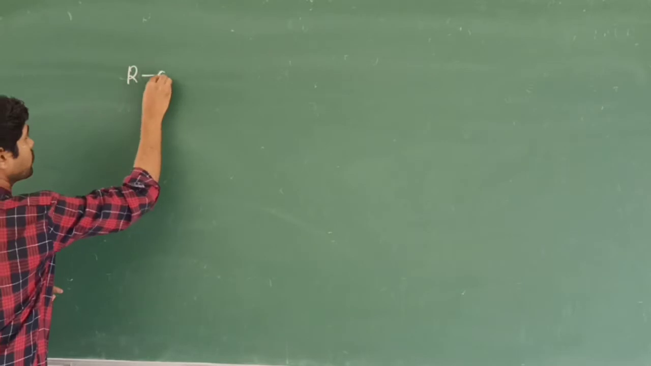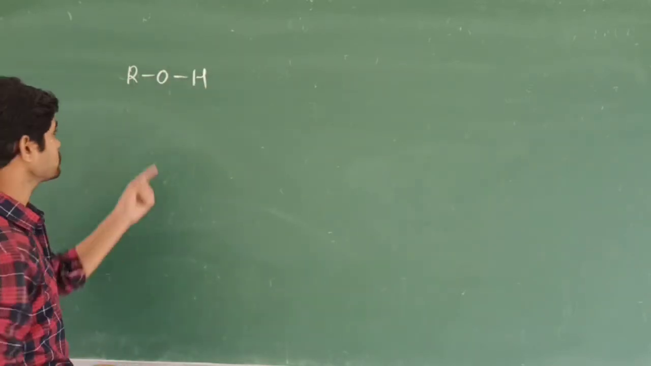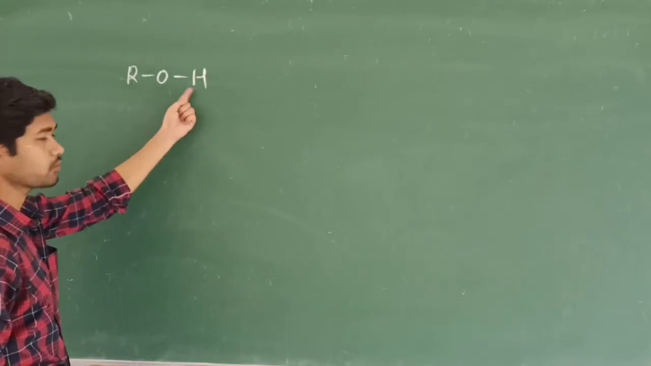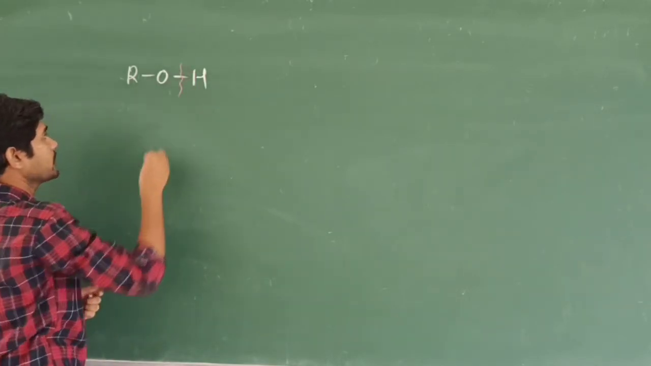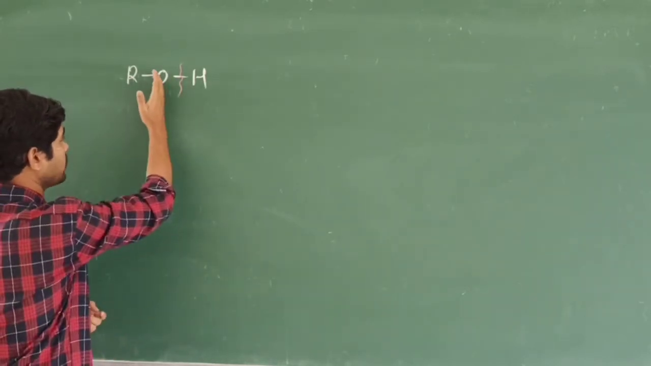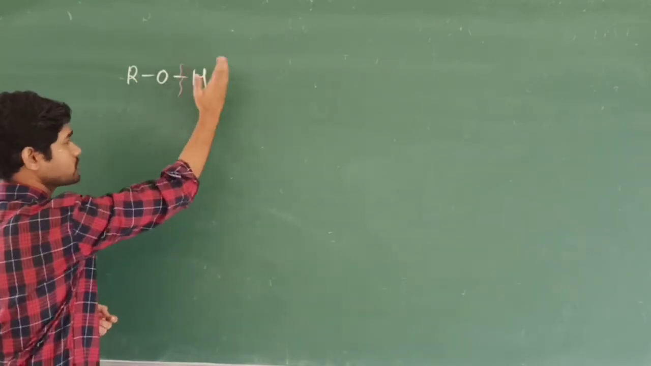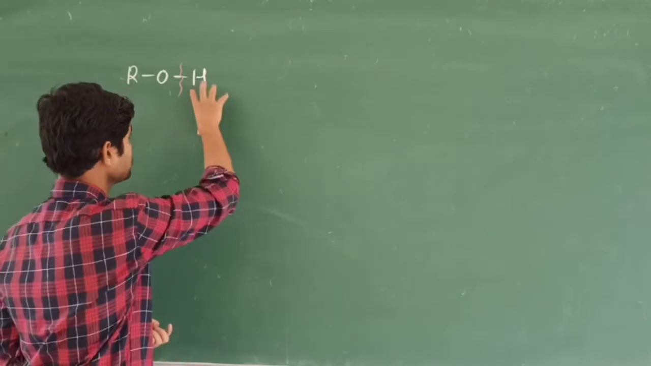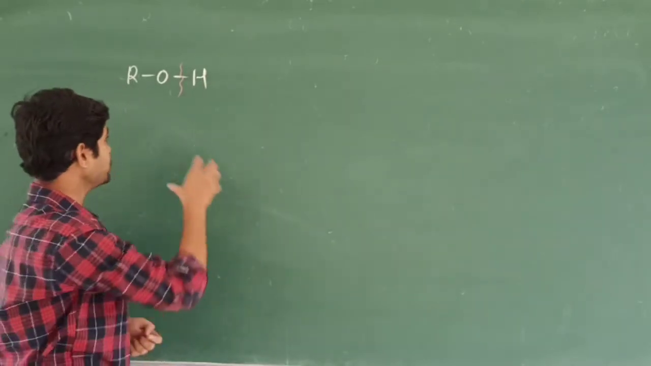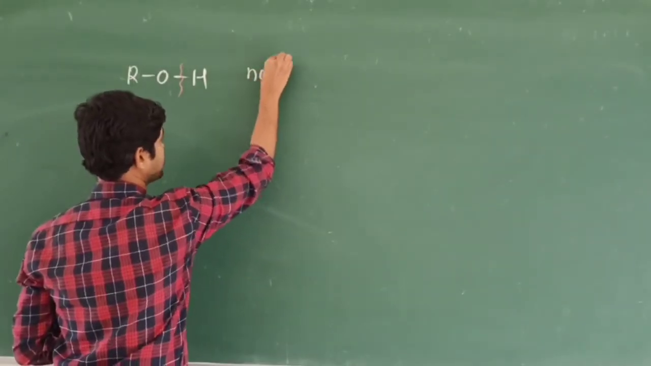First, we will take the general functional group of the alcohols, that is ROH. The first case is cleavage of the oxygen-hydrogen bond, the O-H bond, so it will be cleaved like this. After this cleavage, the oxygen becomes an alkoxide ion, and this hydrogen is eliminated as a free one. That's why it acts as acidic in nature, and it also acts as a nucleophile.